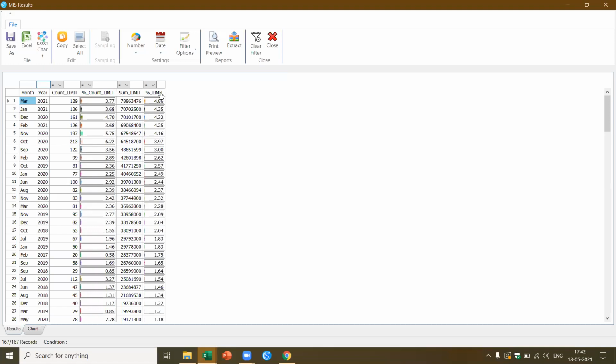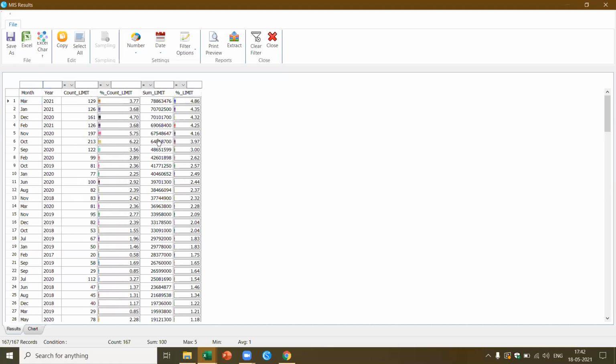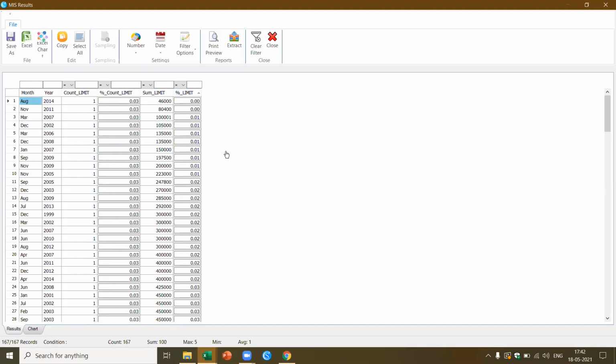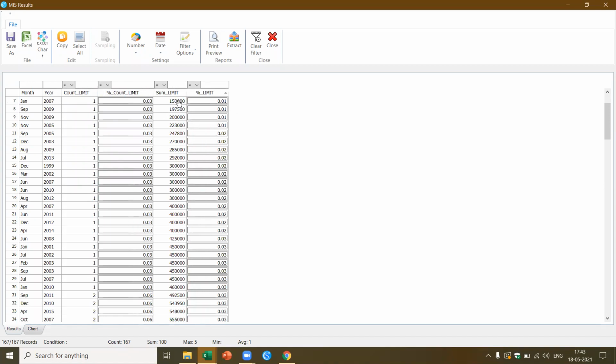Now if I look at this, I just sort this. It tells me right from the beginning till now, if it is sorted, the period in which the loans have been given. So there have been loans from 2014. There are no limits at all, but there is some limit which is there. Because most of the loans have been cleared, the percentage is very negligible. Now here, can I pick up based on the year-wise? Yes, I can just enter the year. Based on that, I can pick up that information. Now I want to pick up based on the count. So this way I can do dynamic analysis.